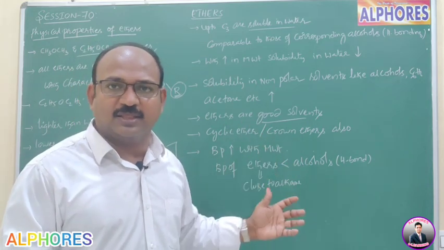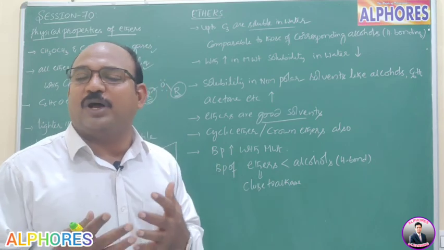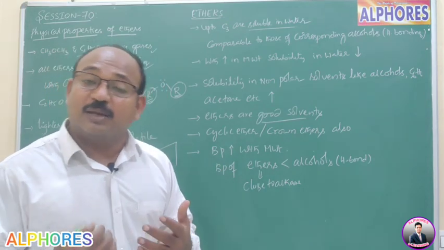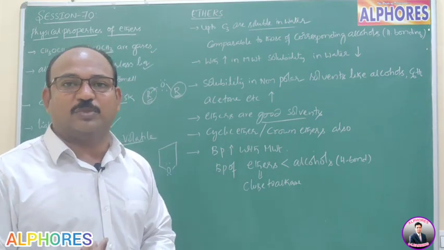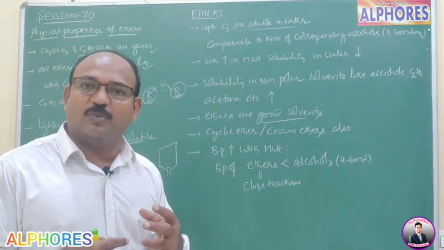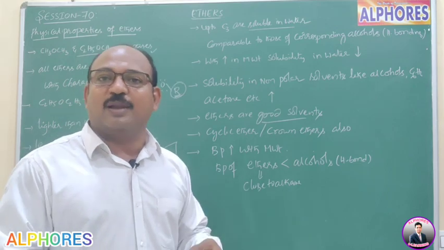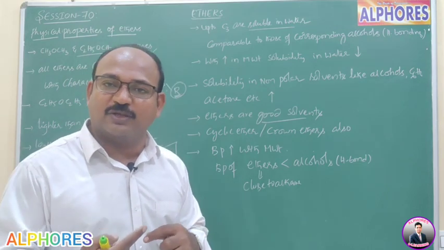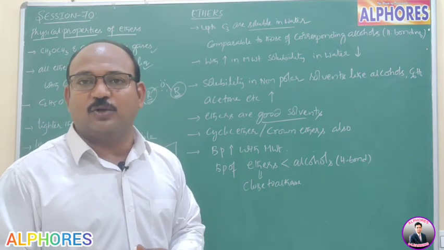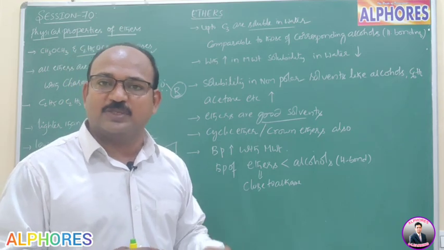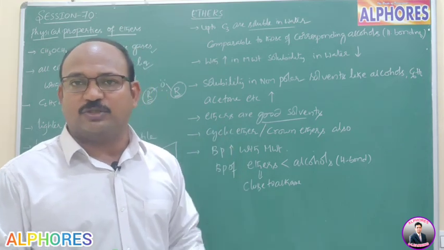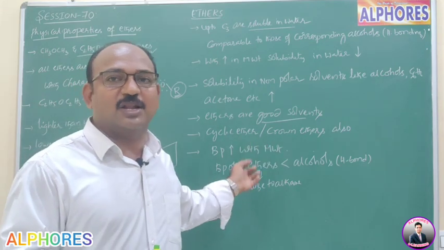Whereas in the case of ethers, they are not able to form hydrogen bond themselves. One ether molecule is not able to form hydrogen bond with another ether molecule, whereas one alcohol molecule is able to form hydrogen bond with another alcohol molecule. That means alcohols can participate in intermolecular hydrogen bonding, whereas ethers are not able to.